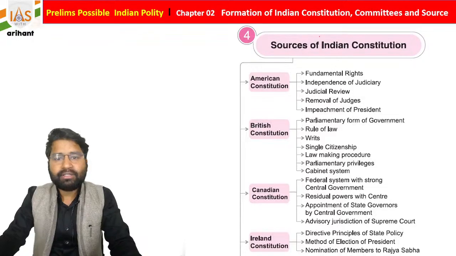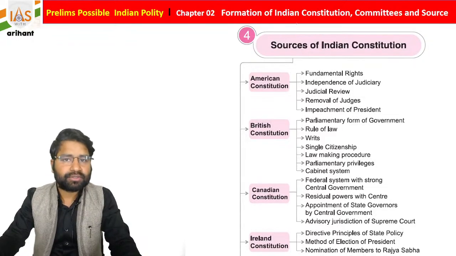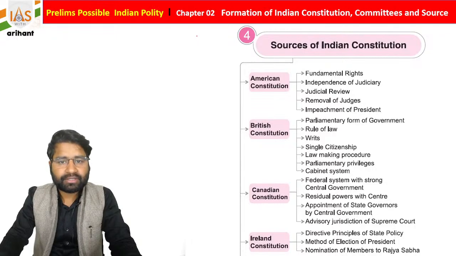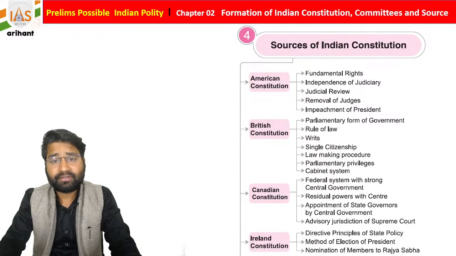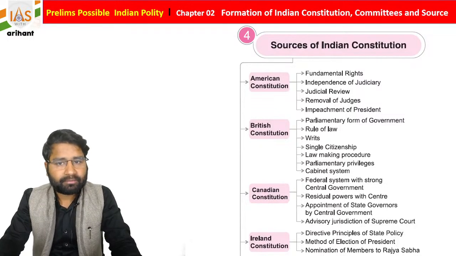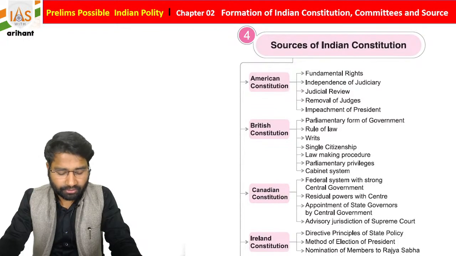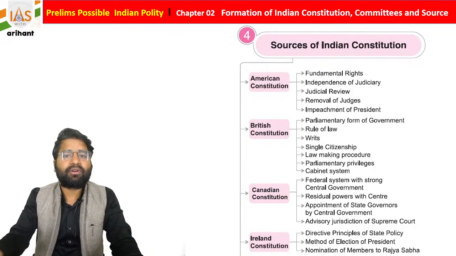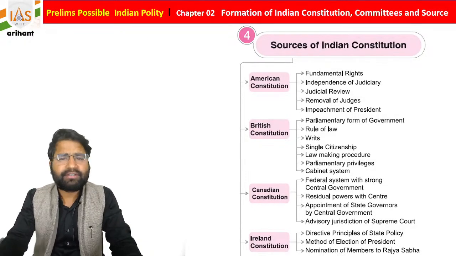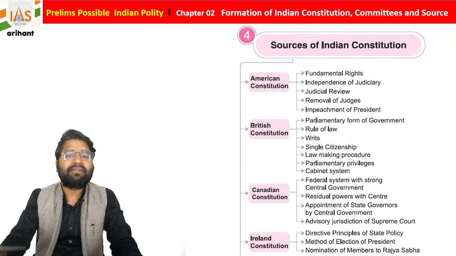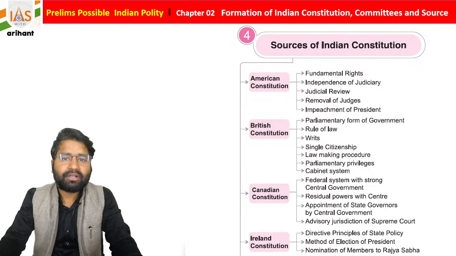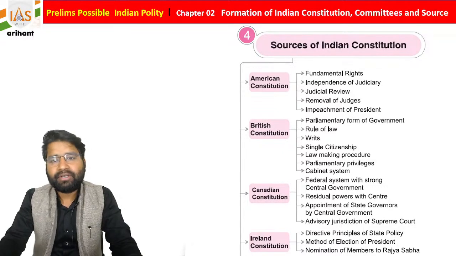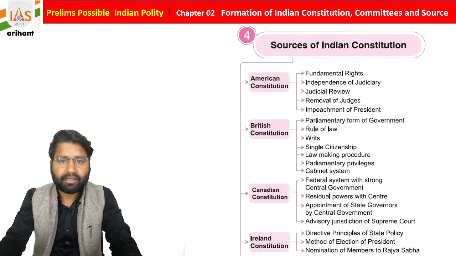Students, in today's topic we are going to discuss the sources of the Indian Constitution. As you know, our constitution is derived from the constitutions of the world. Some constitutional scholars comment that our constitution is called a borrowed constitution. Yes, it is a borrowed constitution, but we derived only the good rules and regulations from different parts of the world. I hope you got it.